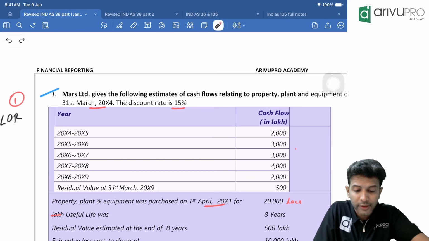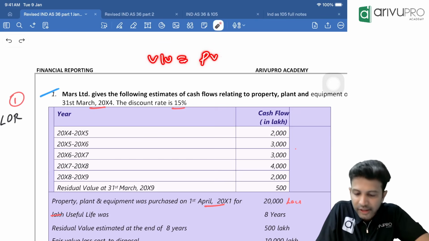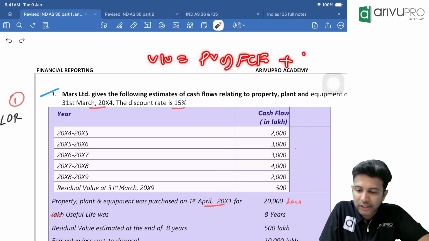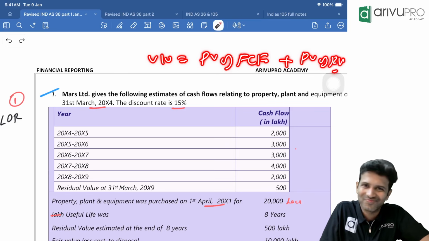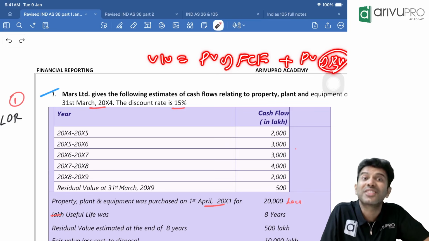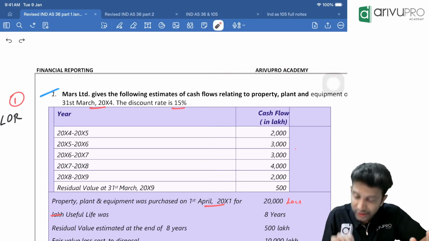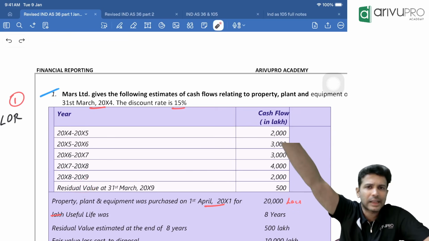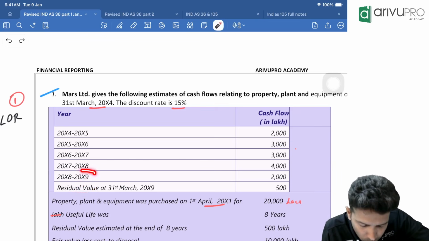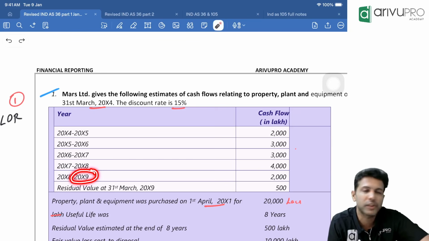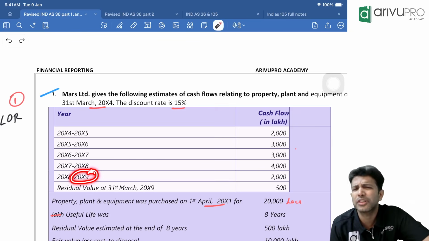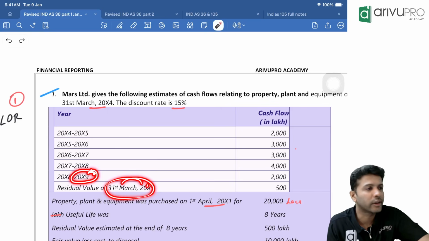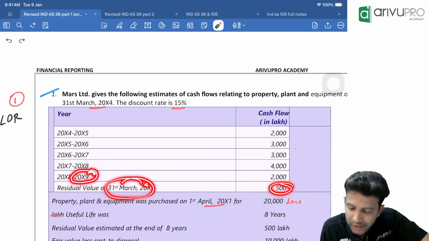Yes, no? But don't forget, what is value in use? It is nothing but the present value of future cash flows, present value of future benefit, plus also the present value of residual value. Don't forget, many students will forget to consider the residual value. That is also a benefit, correct? So when will you get the residual value? On the day you are planning to sell the asset, meaning the end of useful life. Here, they are saying you will get the benefit till 31st March 20x9. That means 31st March 20x9 is the useful life's ending date. So the residual value, you will get it on 31st March 20x9 in this question. How much is that? 500.